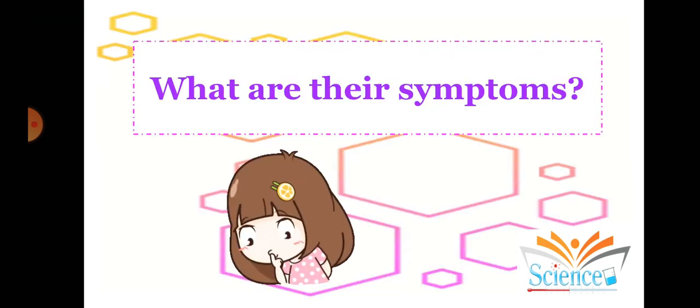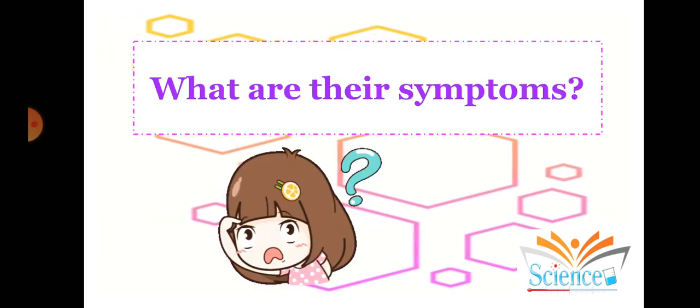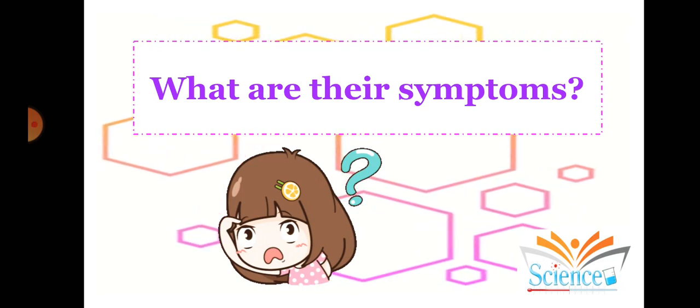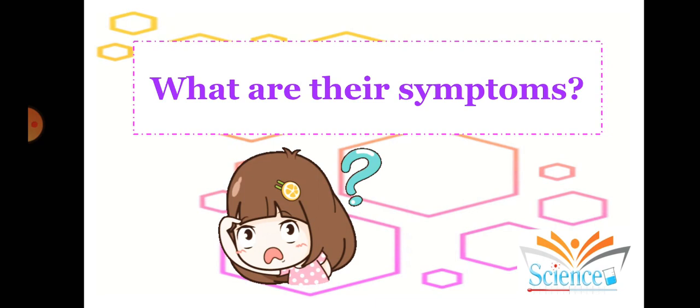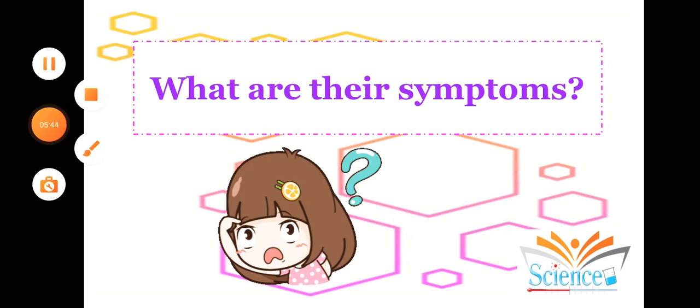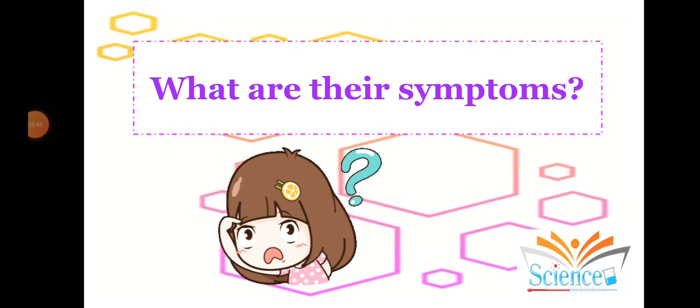Now, the last part of the question is, what are their symptoms? If it's a common cold, we suffer from a runny nose, sneezing, and headache. In a skin infection like ringworm, you will get a burning sensation and itchiness.